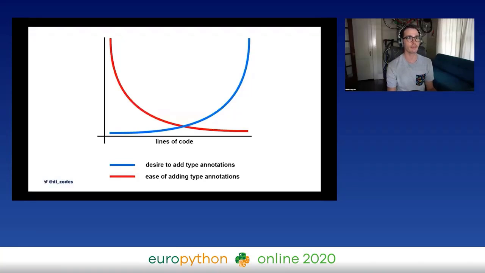Made a little handy graph. So the time to start thinking about static typing is not when you're the size of Dropbox or Google, but sometime before that. So you're probably here. This is when you should start thinking about adding type annotations. Here's when you'll probably actually do it, but that's okay. You can gradually add it as you go.